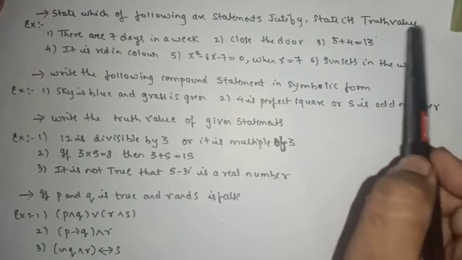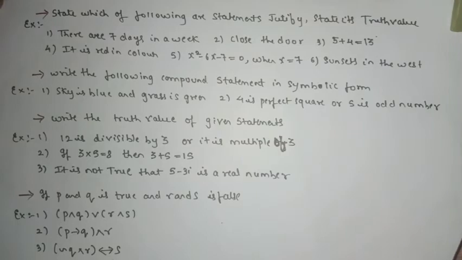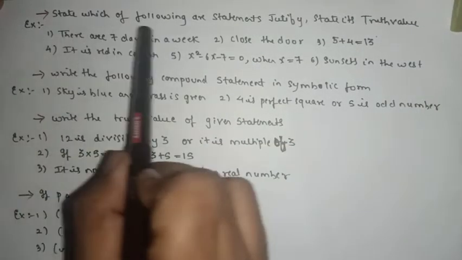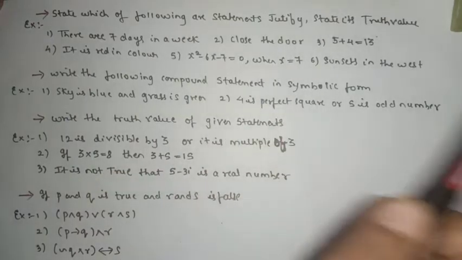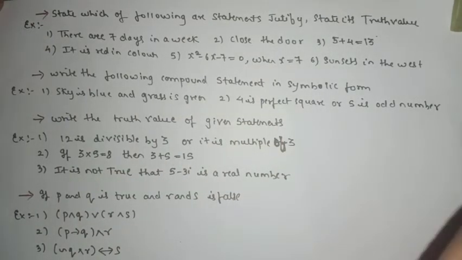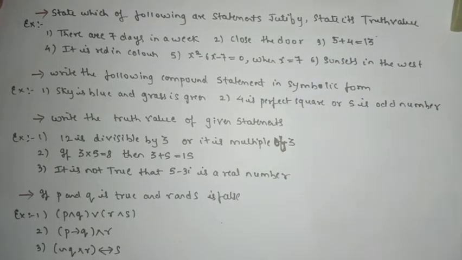What do you mean by truth value? As we know, truth value means either the statement or sentence will be true or it will be false. It can be either of the two. And we know that when a sentence is a statement in logic, it has a truth value. If it is not a statement in logic, it does not have a truth value. So let me tell you in simple language.